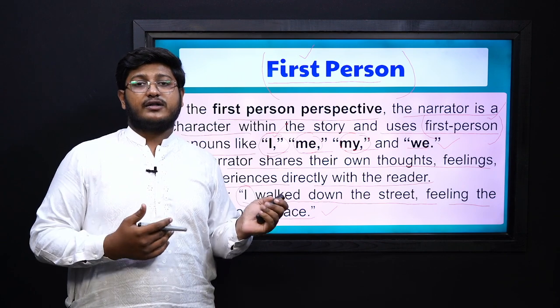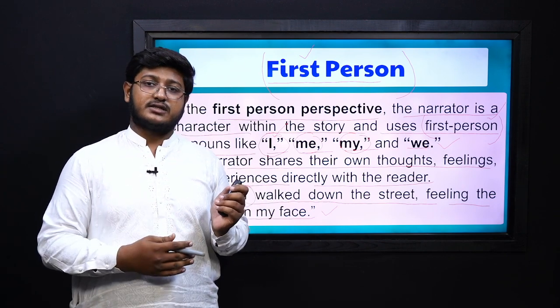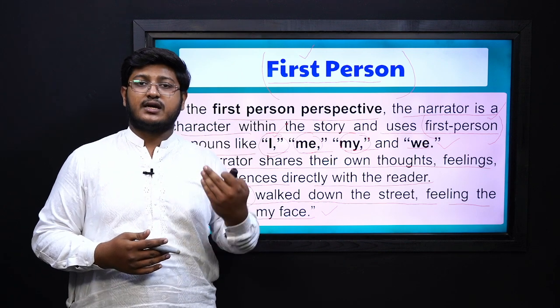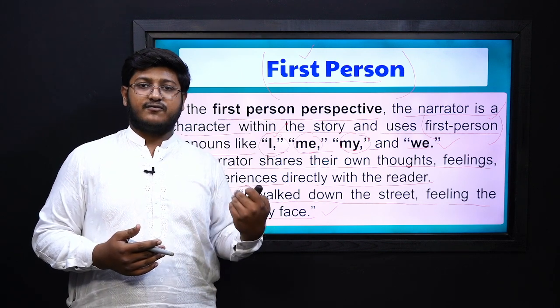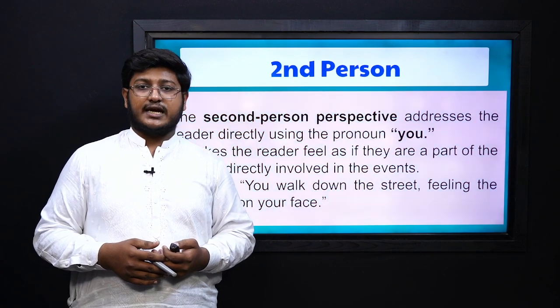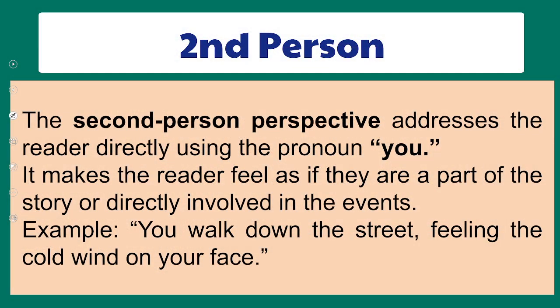This is how the first person narrative works, or this is how we can narrate stories or actions in a first person way. So let's find out what the second person perspective is. Second person perspective addresses the reader directly using the pronoun you. So in this perspective, you are being part of the story and you are addressing some other character,